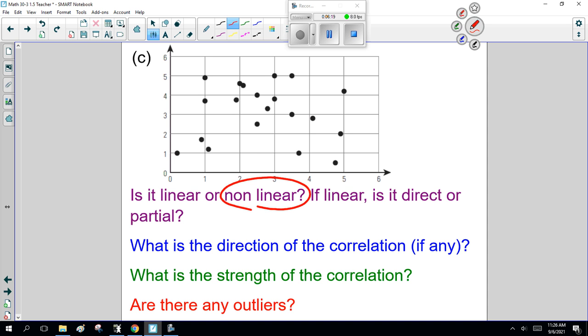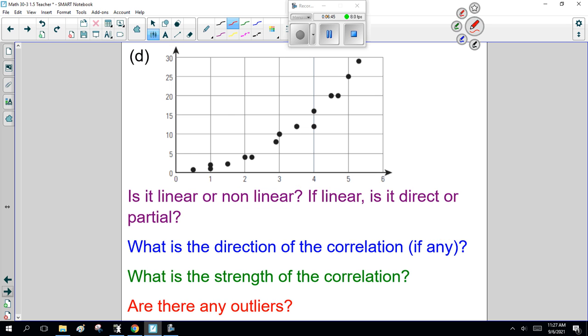So, what's the direction of the correlation? There isn't any. It's not points getting close to a line. It's not points close to a point. It's just scattered everywhere. What is the strength of the correlation? None. Are there any outliers? Yeah, I don't know. But this is just a mess. There's nothing we can say about this. Okay?